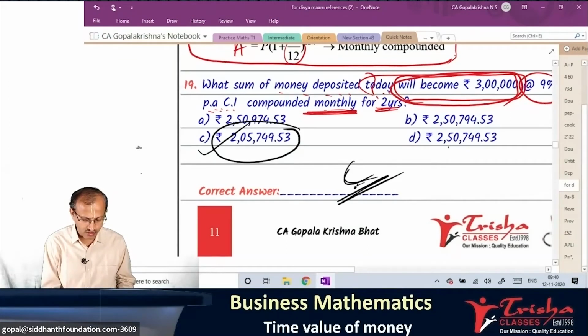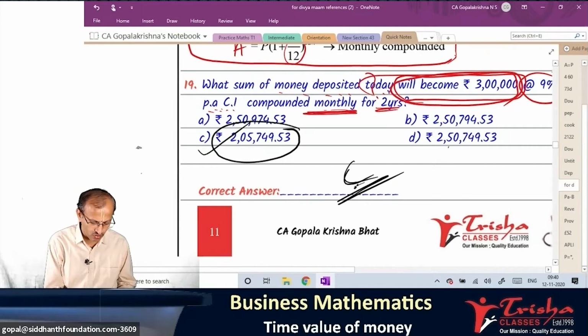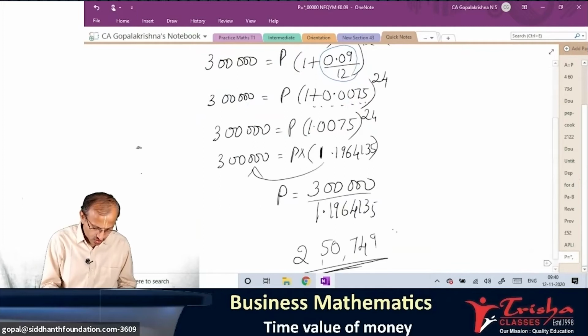Super. If at all you have different, look at your options and you will conclude it. Option is D. Why D? 2,50,749. Oh, sorry, you got 2,50,000.